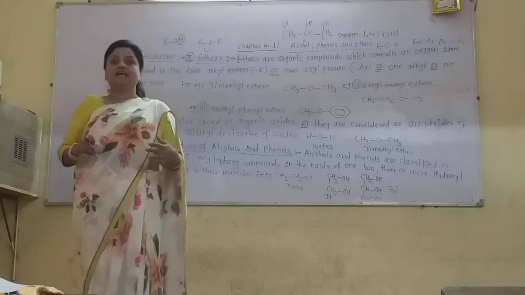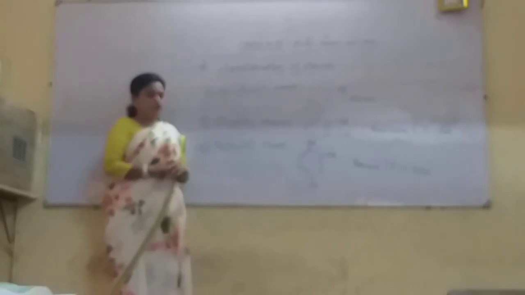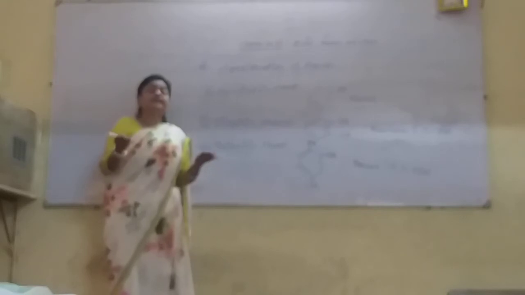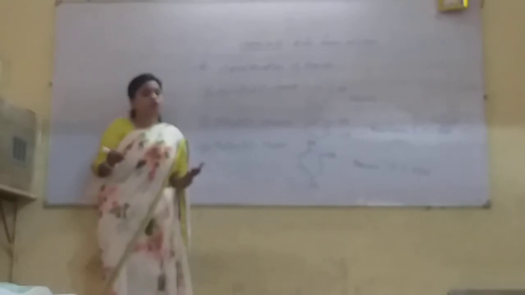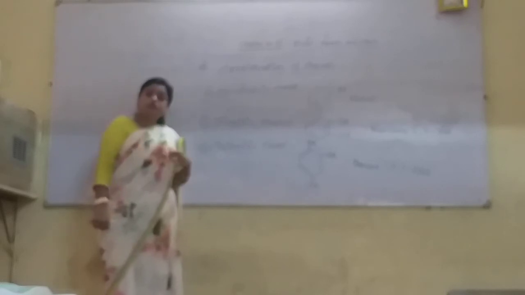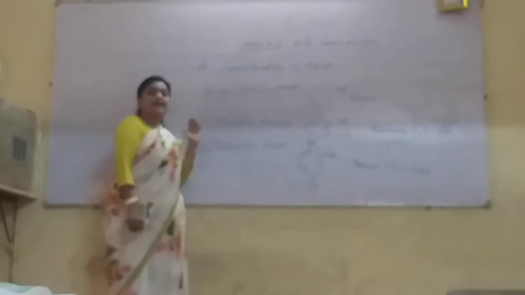Now come to the classification of phenols. You know that phenols are organic hydroxy compounds in which the OH group is directly attached to the benzene ring. Phenols are also classified as monohydric phenols, dihydric phenols and trihydric phenols.